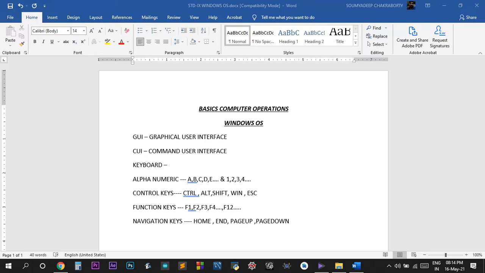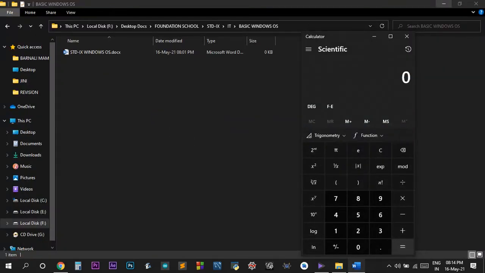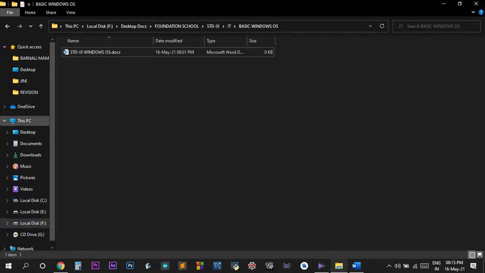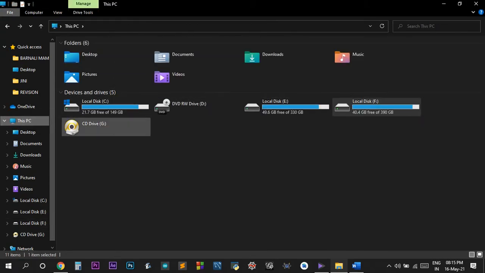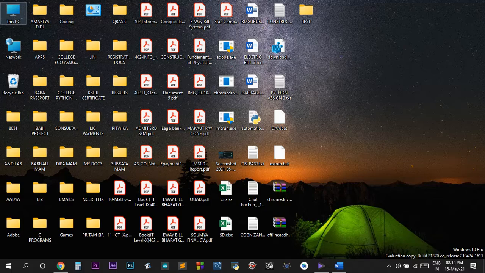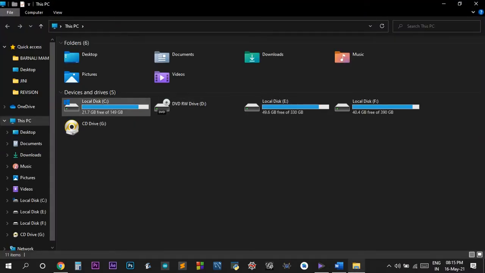Okay, next comes My Computer. Now in Windows 7 we call it My Computer, but in Windows 10 we call it This PC. You can call it either way. See, this PC. If I double click it, these things open.